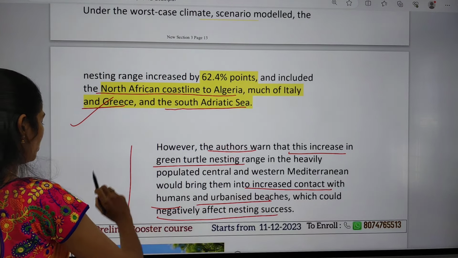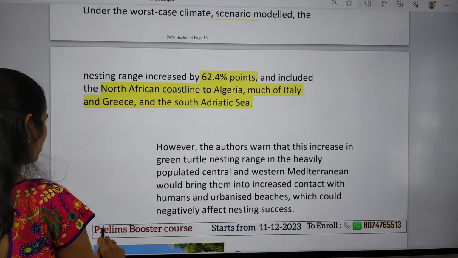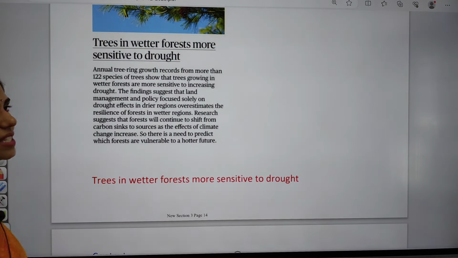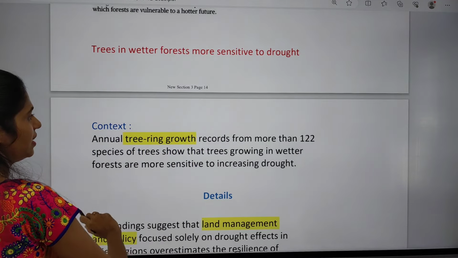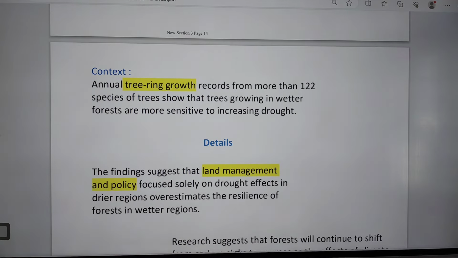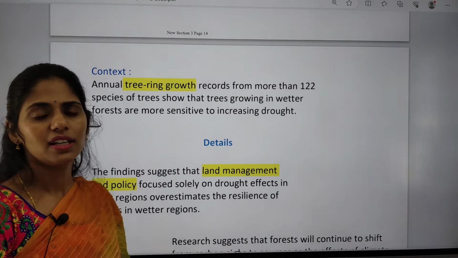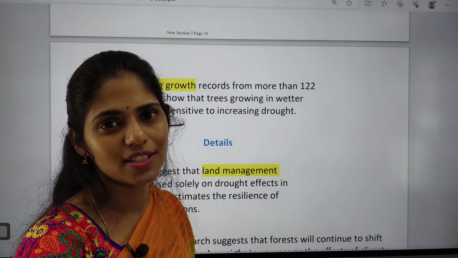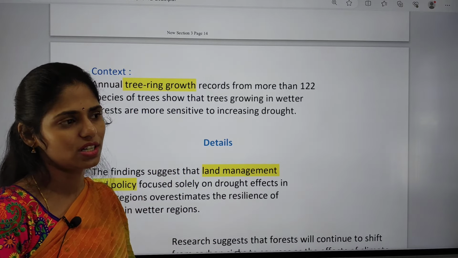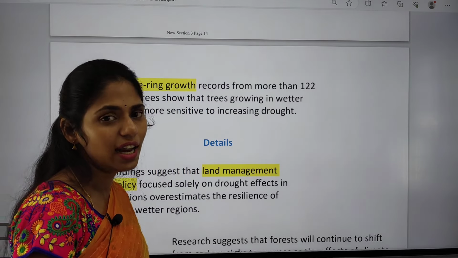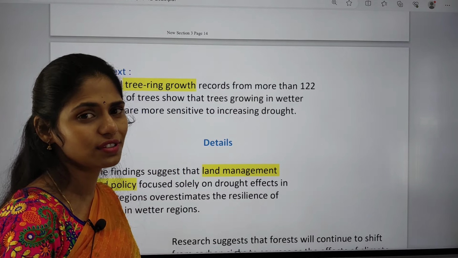And the next topic is about trees. Trees in wetter forests are more sensitive to drought. So what happened now is there is an increased incidence of drought because of climate change. Because of this climate change, we are experiencing extreme climate-related events, for example wildfires, heat waves, unseasonal rainfall, droughts, floods, etc.